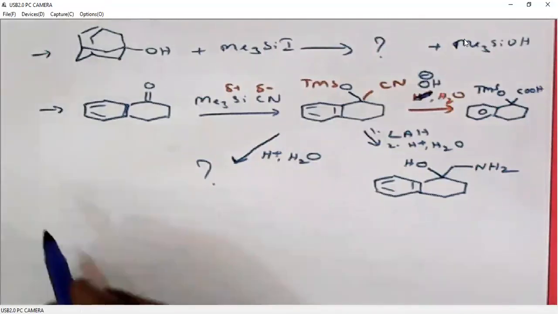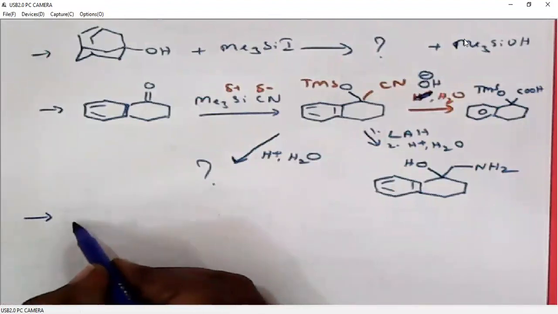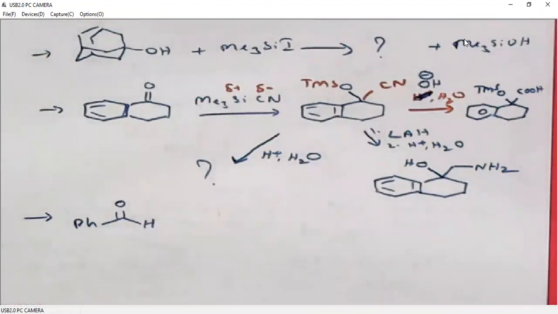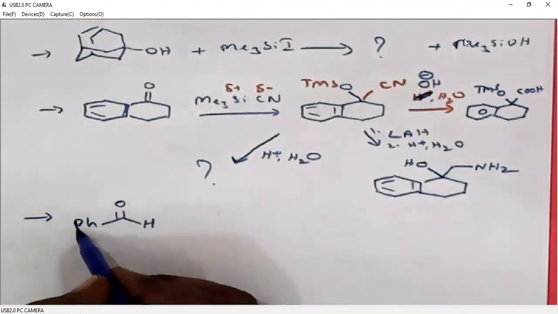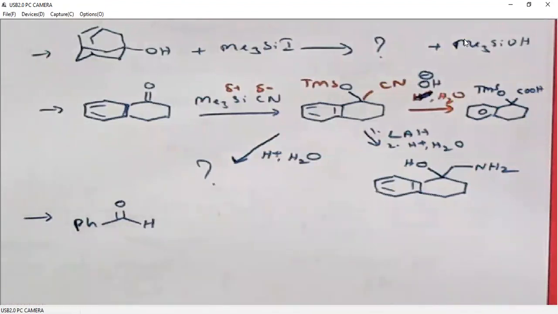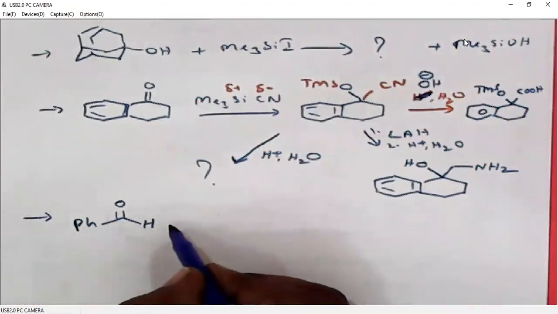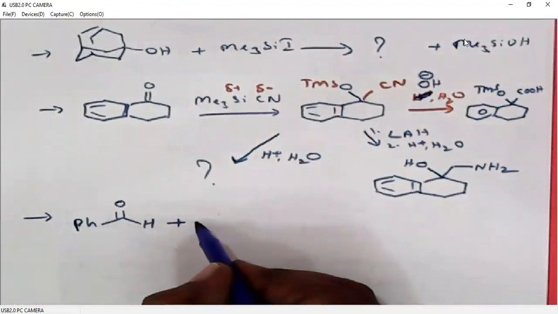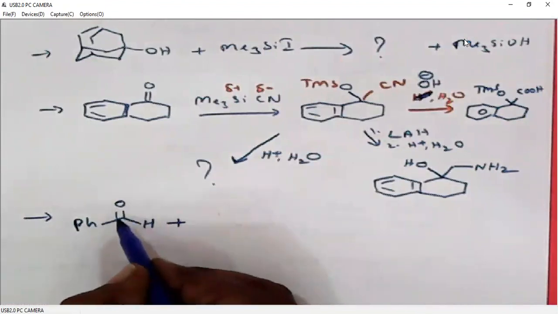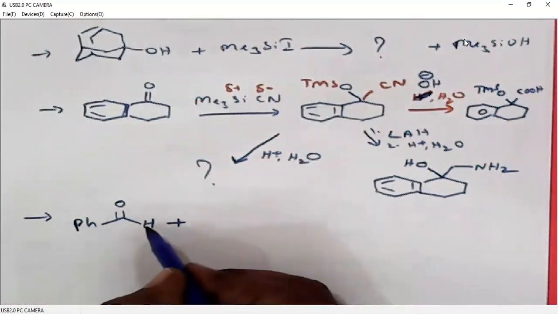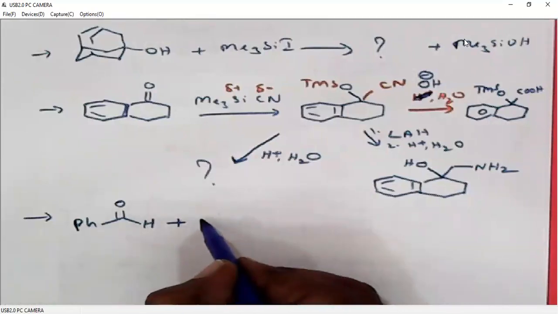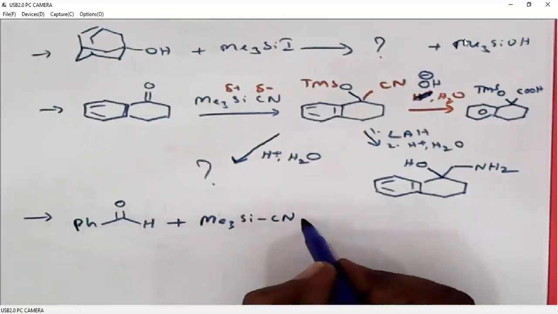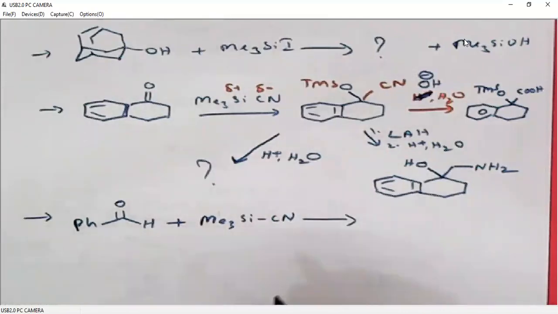TMS cyanide chemistry can also be used for Umpolung reactivity. What is Umpolung reactivity? Reversal of reactivity. Generally, this aldehyde proton is not acidic, but we can convert this to an acidic proton, right? We used to use carbonyl protection with dithiane, then it is deprotonated using a base. The same Umpolung reactivity can also be obtained using TMS cyanide.